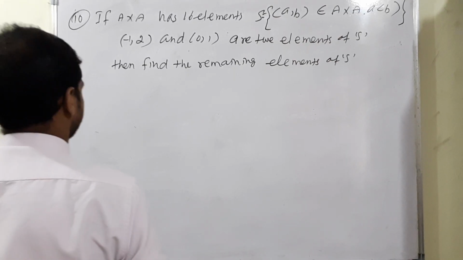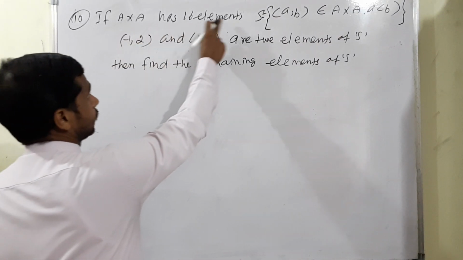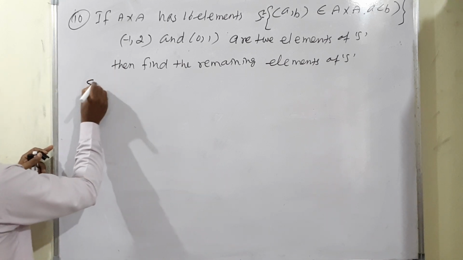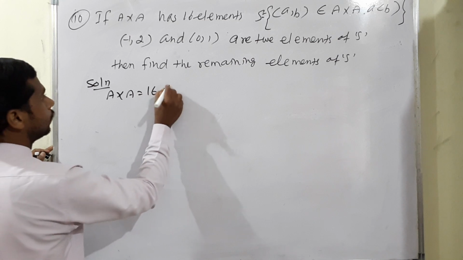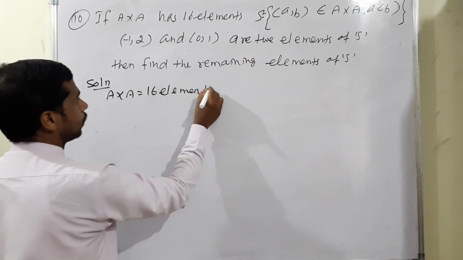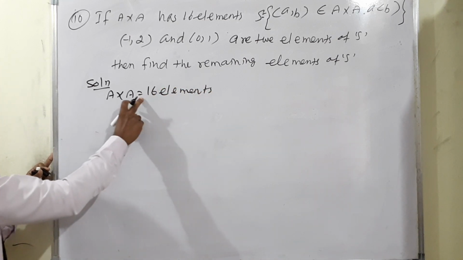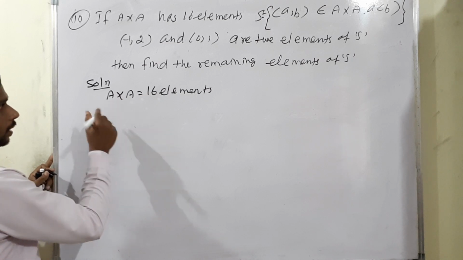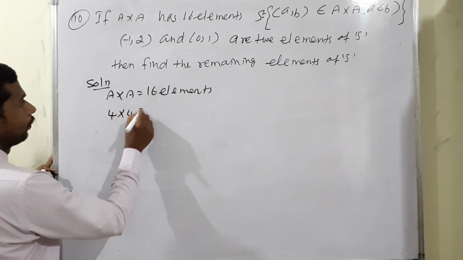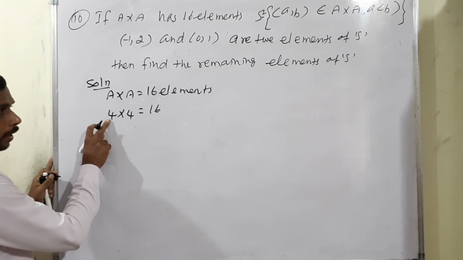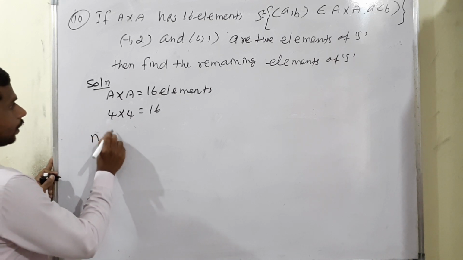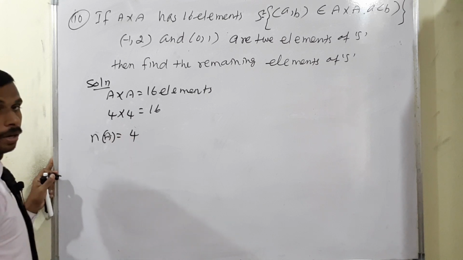Question number 10. A cross A has 16 elements. Solution: the condition A cross A is equal to 16 elements. In the last question we also discussed 16 elements, but the terms will be the same, so definitely 4 into 4 we will get, and the answer will be 16. Therefore, the number of elements in A will be 4.